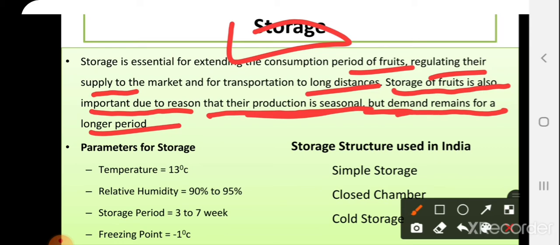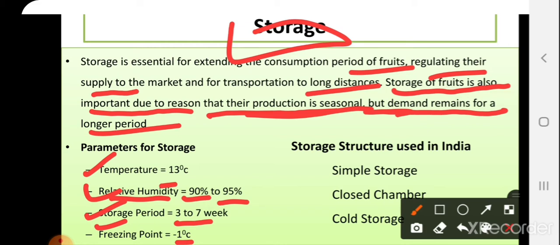Storage involves various parameters that the storage person is supposed to maintain, like temperature not more than 13 degrees Celsius. Then relative humidity ranging from 90% to 95%. Then the storage period of 3 to 7 weeks, meaning nearly 1.5 months only. Then the freezing point is -1 degree Celsius.